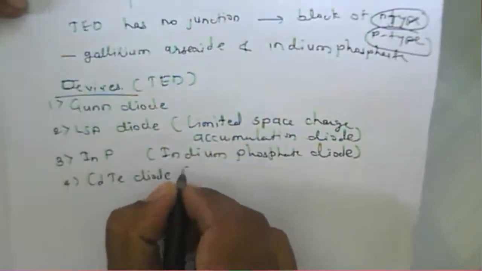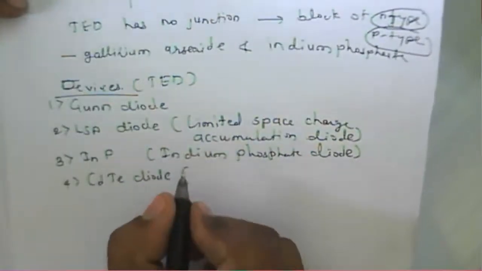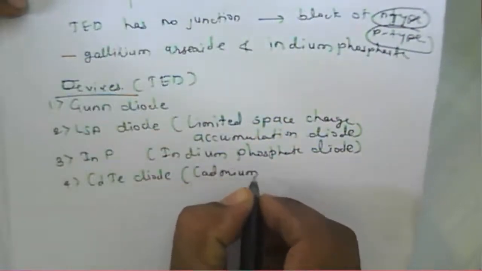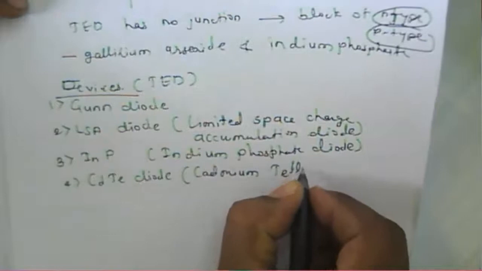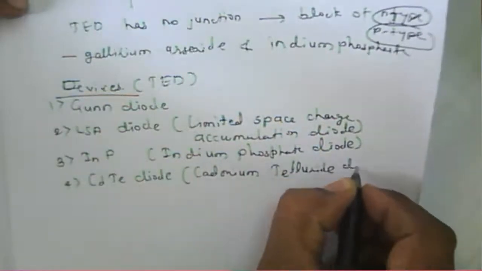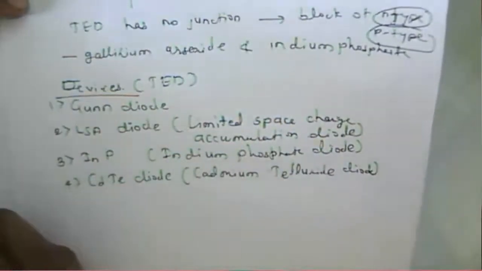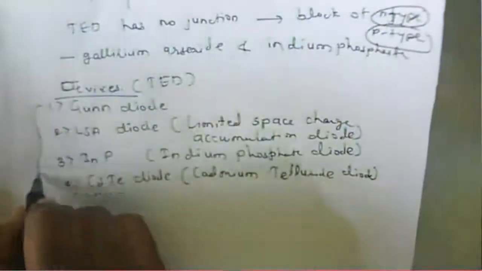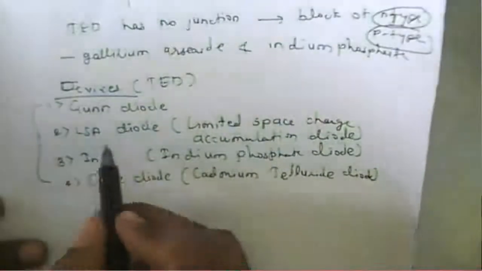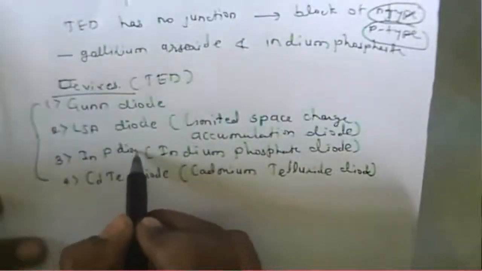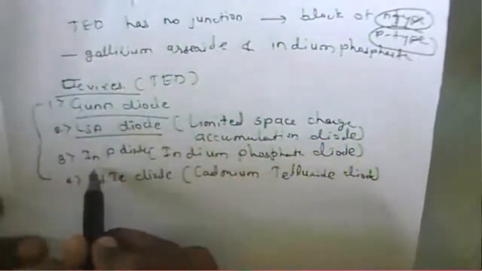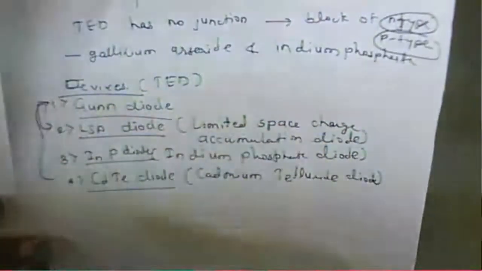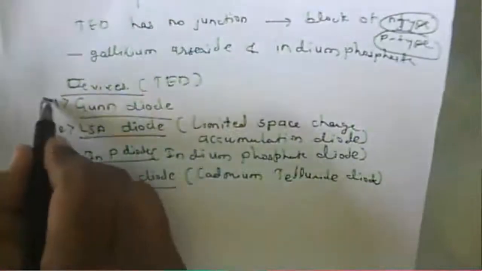Or we can say the CdTe diode, that is nothing but a cadmium telluride diode. These are nothing but transferred electron devices: the Gunn diode, the indium phosphide diode, and the LSA diode.